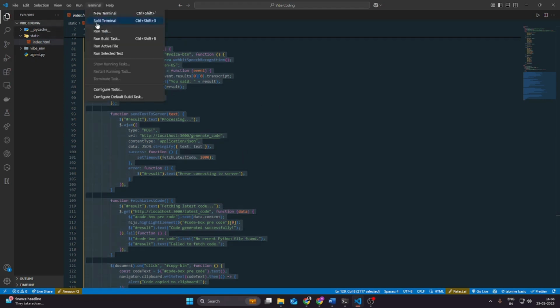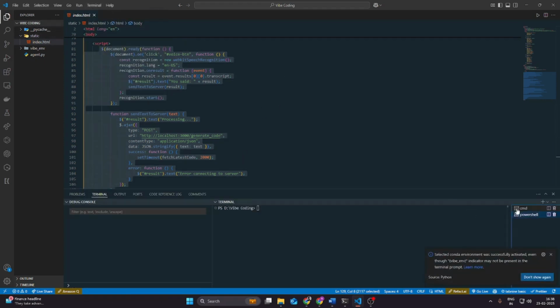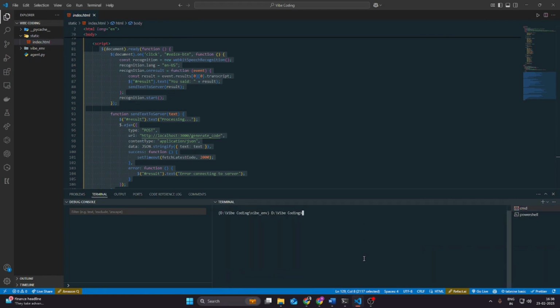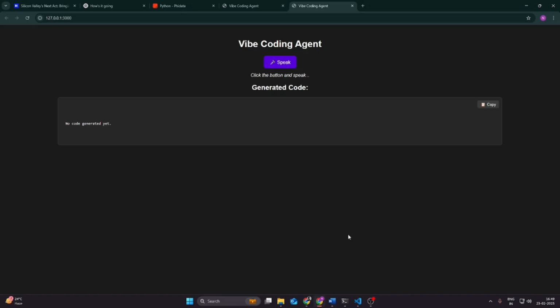So I'm gonna run this particular application. As you can see, I'm firing the command uvicorn agent:app --reload --port 3000. This is the entire UI we have created for the vibe coding agent, and believe me, all the code I have written for it is easily doable with ChatGPT.